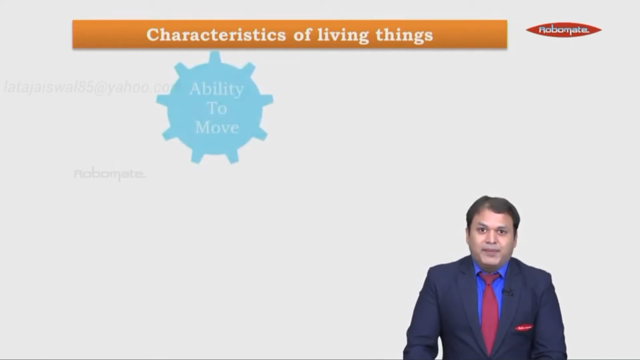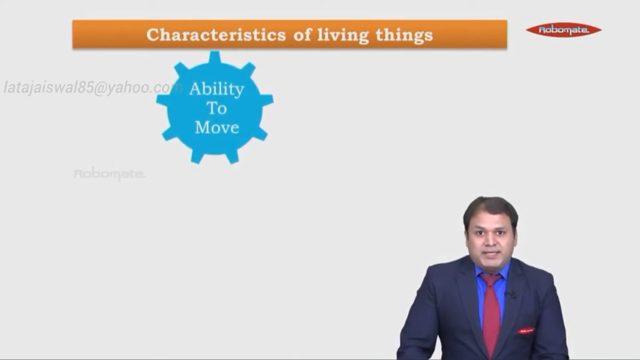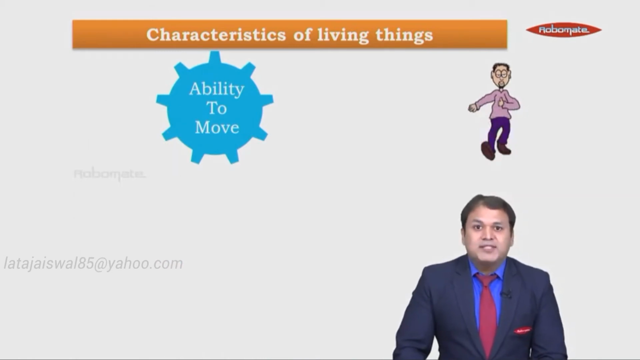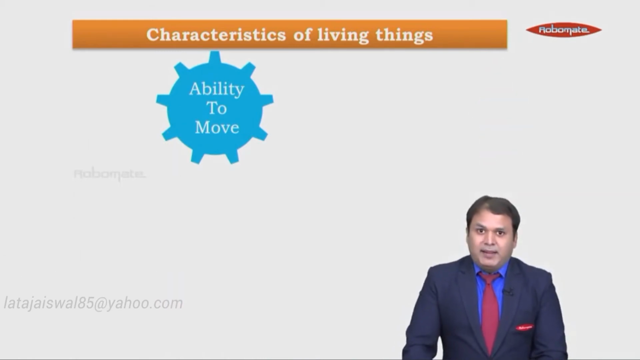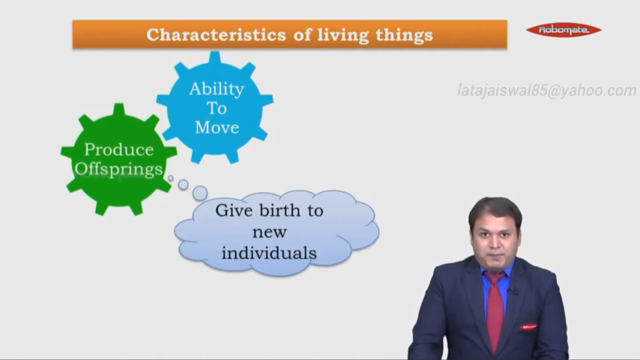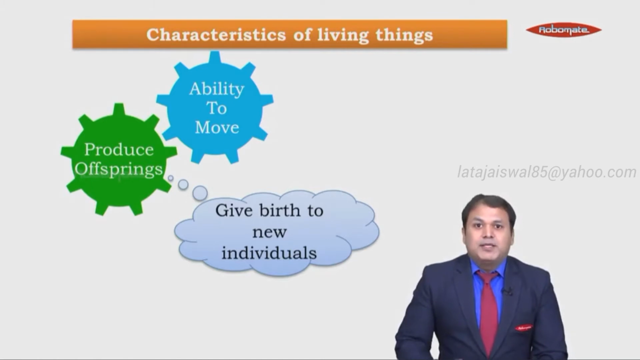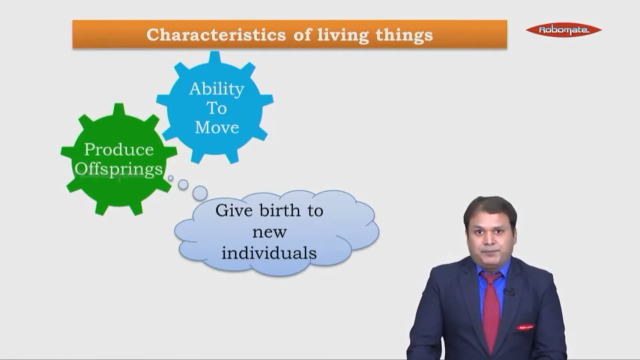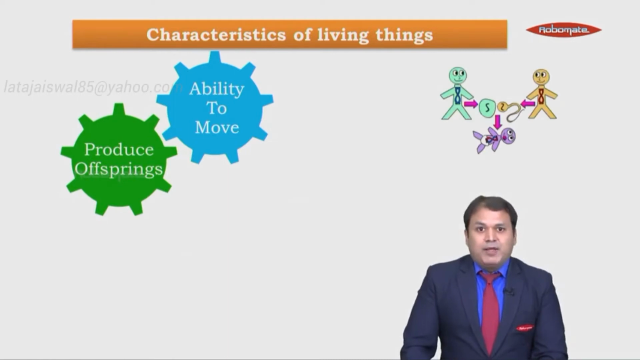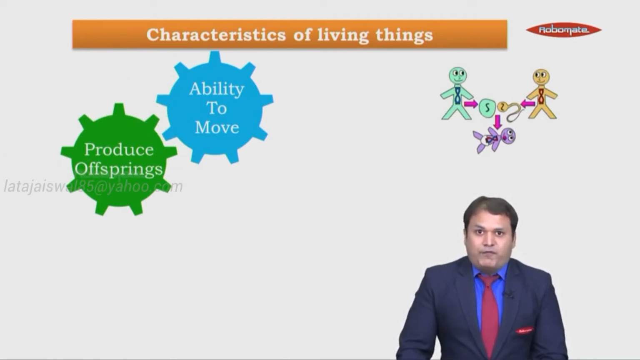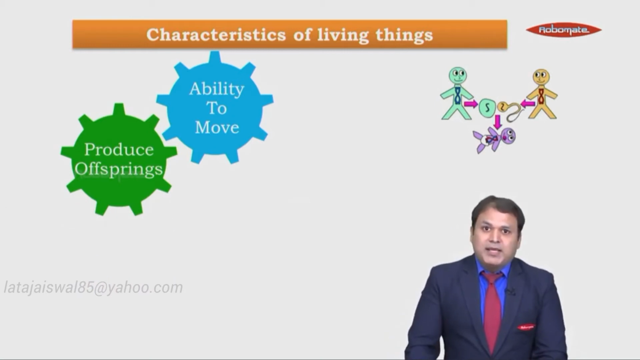Point number 1, living things have the ability to move. That is, they can move from one place to another. Then, living things can produce offsprings, which means they can give birth to new individuals. That is, living things can reproduce. So here we have two parents, the father and the mother, and the reproductive cells of both the parents unite to give birth to a new individual.